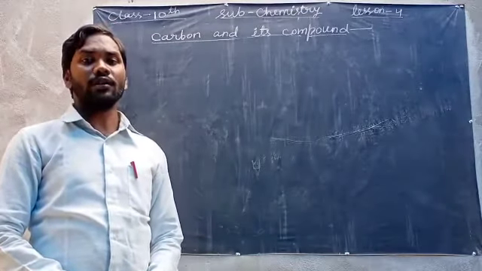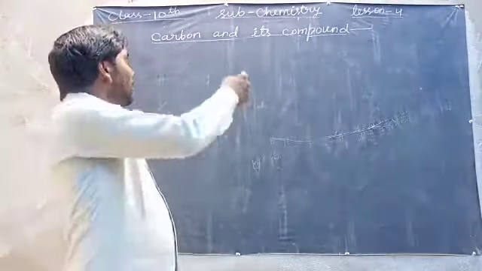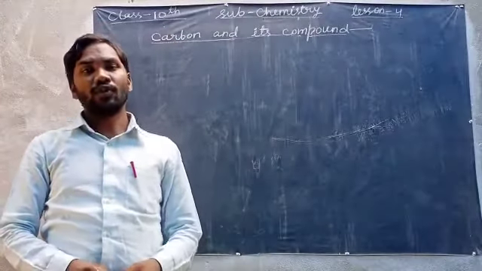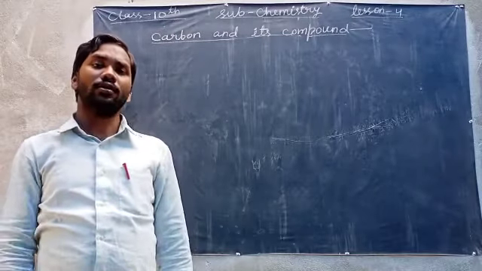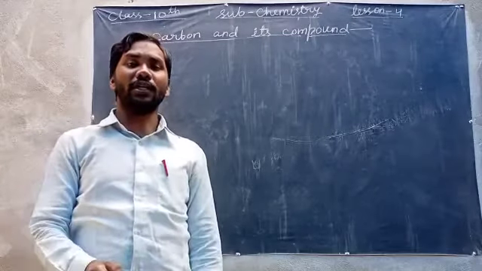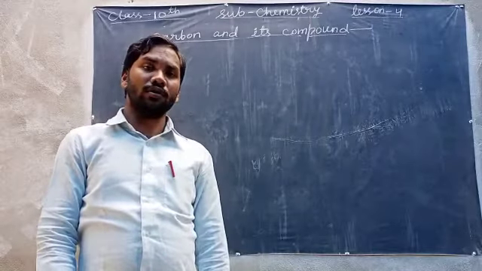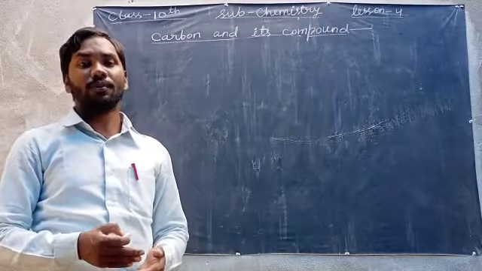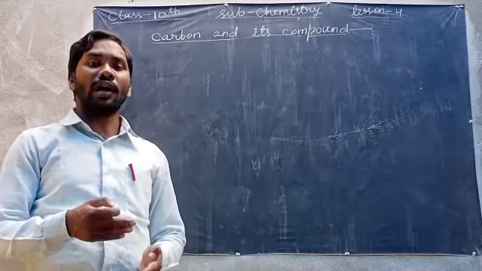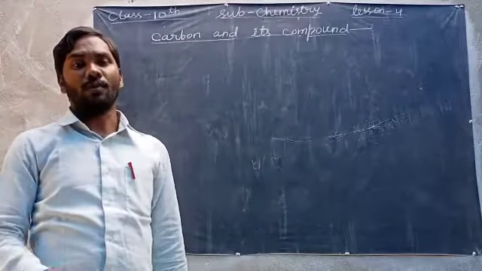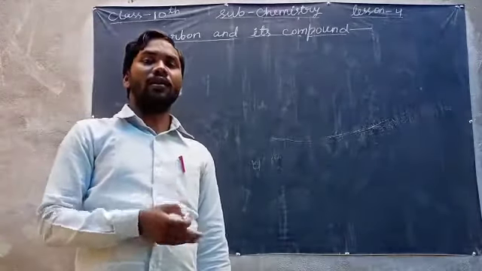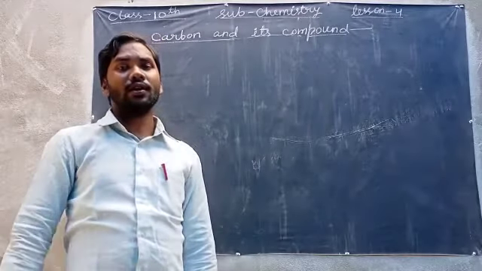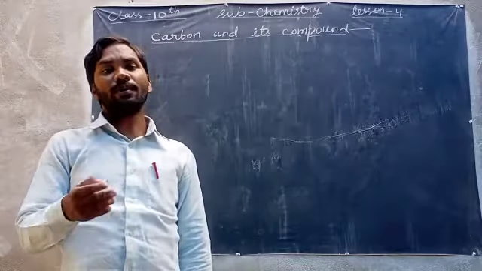Today we are going to start our fourth lesson, carbon and its compounds. As we know, elements are divided into two groups, metals and non-metals. If the transfer of electrons takes place between metals and non-metals, ionic compounds are formed, about which we have already learned in lesson 3. In this lesson, we are going to discuss carbon and its compounds.